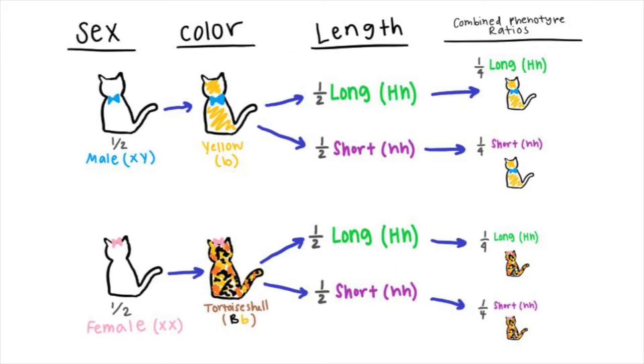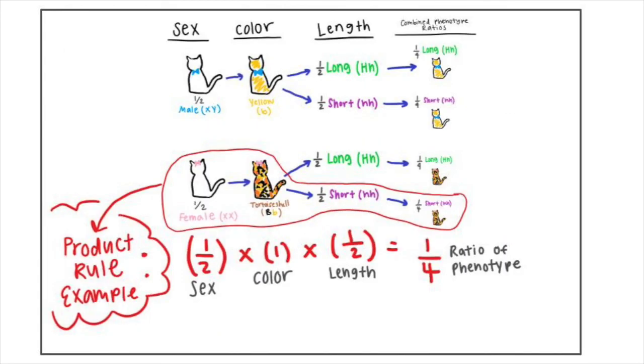I created a branch diagram that represents the ratios of the phenotypes and calculated these ratios using the product rule. You can see I used the product rule by multiplying the sex, color, and hair length to get the combined phenotype ratios.